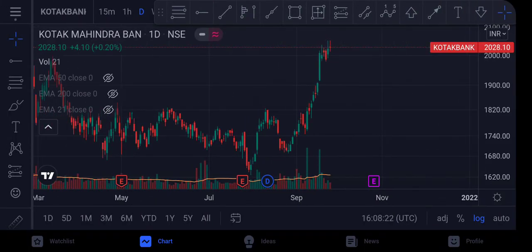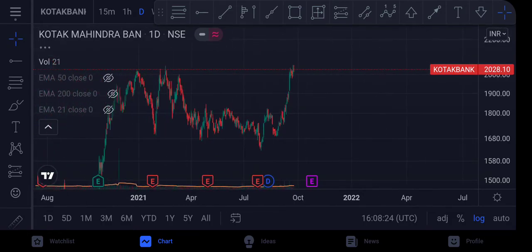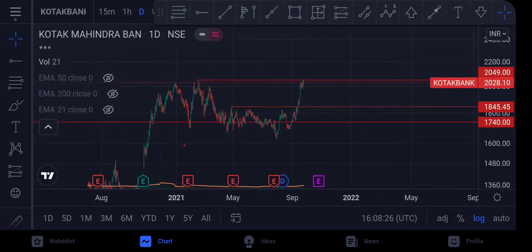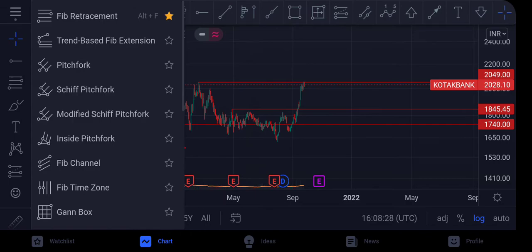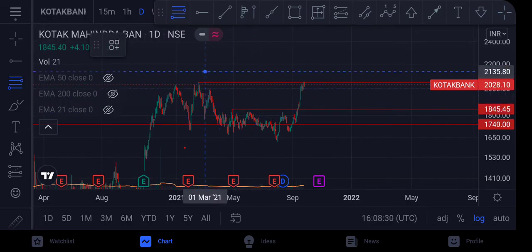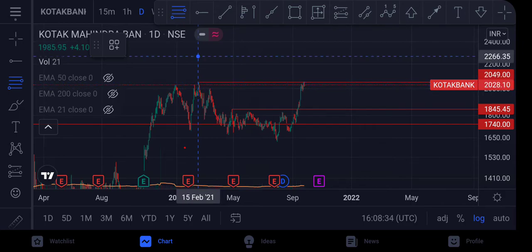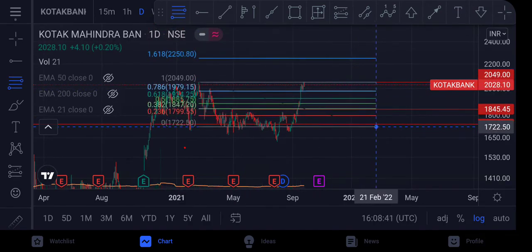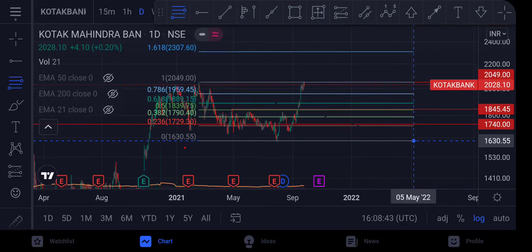So how to arrive at the target? I'm going to use the Fibonacci retracement tool to derive the target. So it's not a good idea to enter before the breakout. When the stock breaks out, you can use the low of this small consolidation as your stop loss, and the